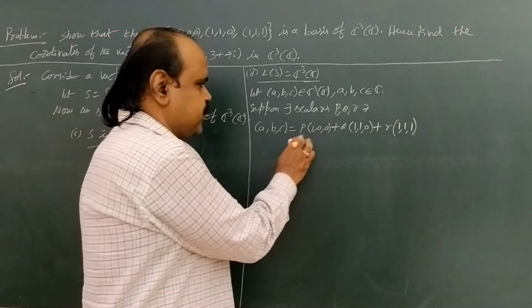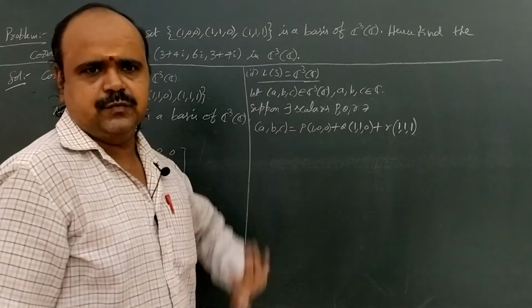If we find the values of p, q, r, then L of S equals C cube over C.